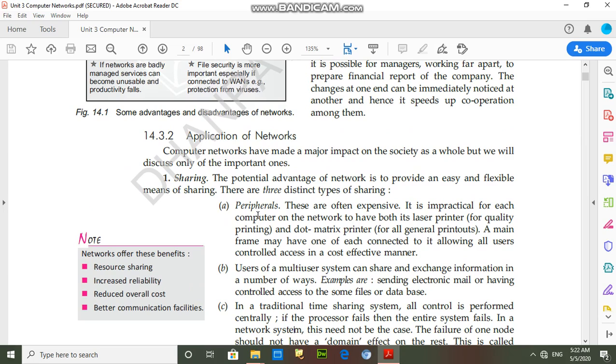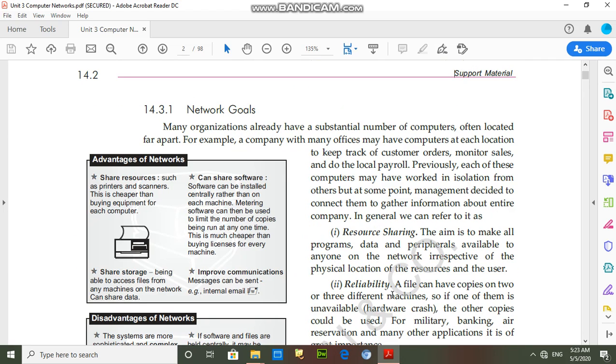For example, peripherals: we can share printing devices, and that printing machine will be available to all users. Second, users of a multi-user system can share and exchange information in a number of ways, sending electronic mails and controlling access to some files of the database. So these are the advantages of networking.